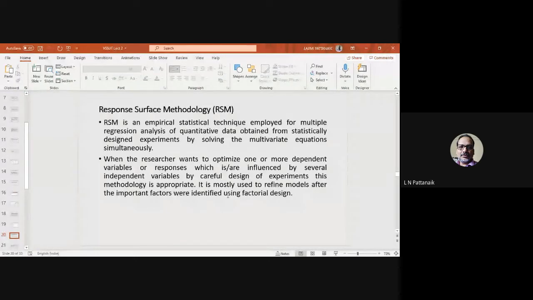Be it a single dependent variable or multiple, you can handle it, which are influenced by several independent variables, by careful design of experiment. Here also, we are trying to reduce the number of experiments to get that kind of equation. What I found is that RSM is very closely related to multivariate regression analysis. They are conceptually close, but here we are reducing the number of experiments.